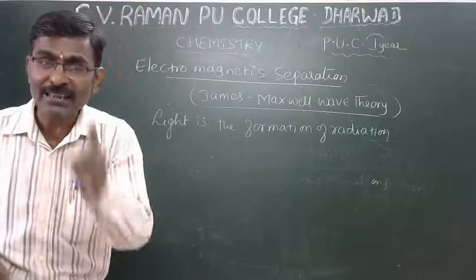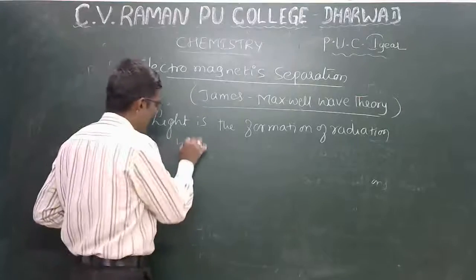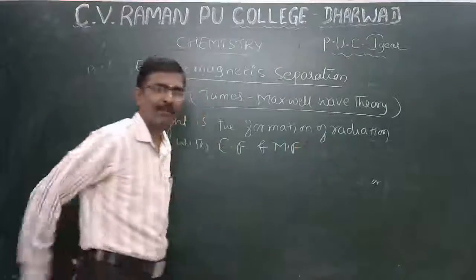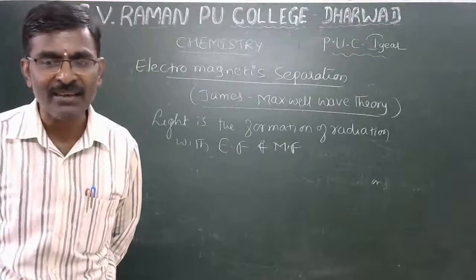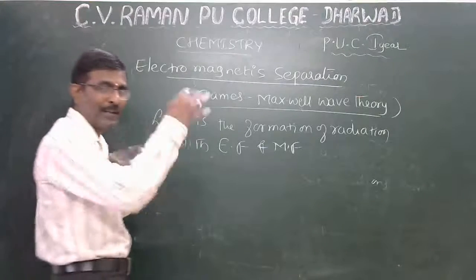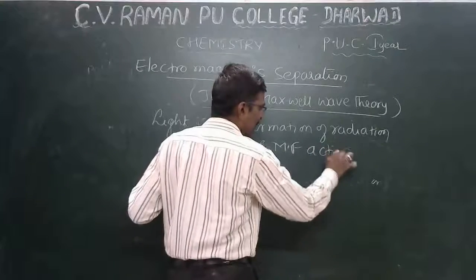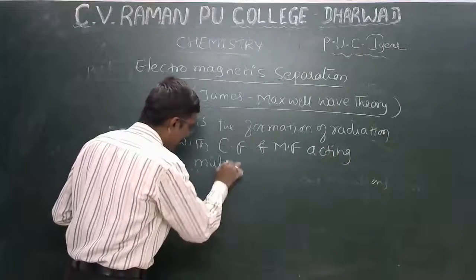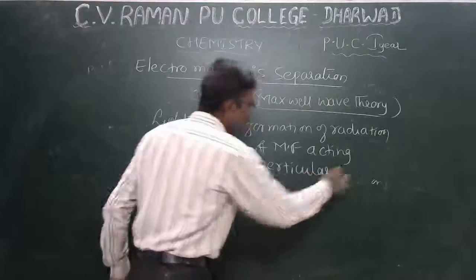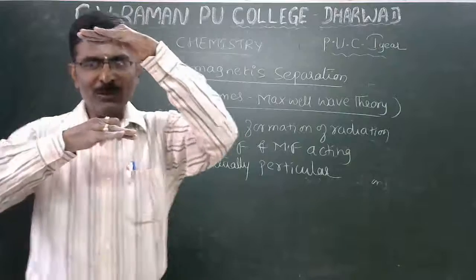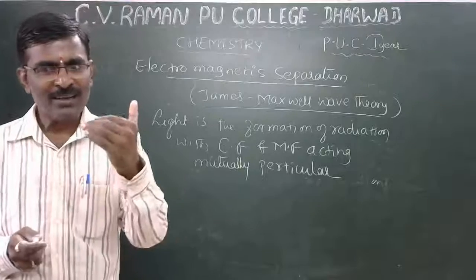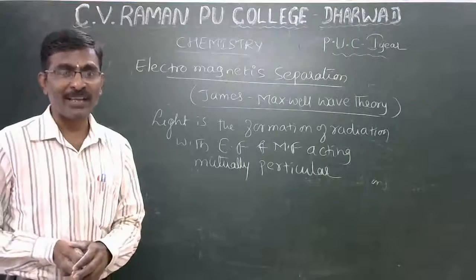Light is the formation of radiation with electric field and magnetic field. I am writing EF, meaning electric field, and magnetic field, acting mutually perpendicular to each other, and perpendicular to the direction of propagation.